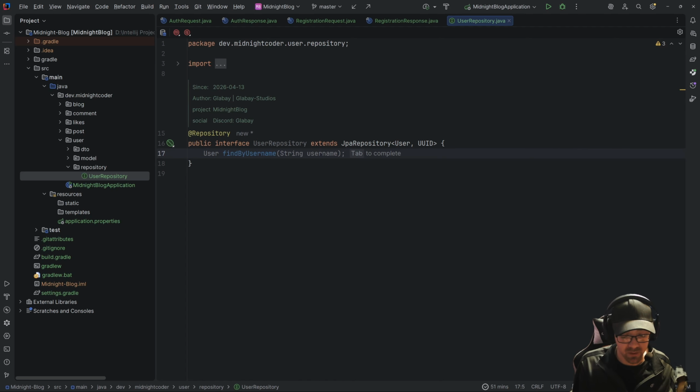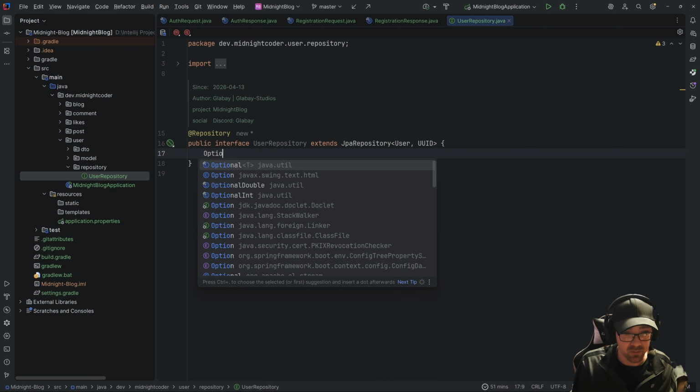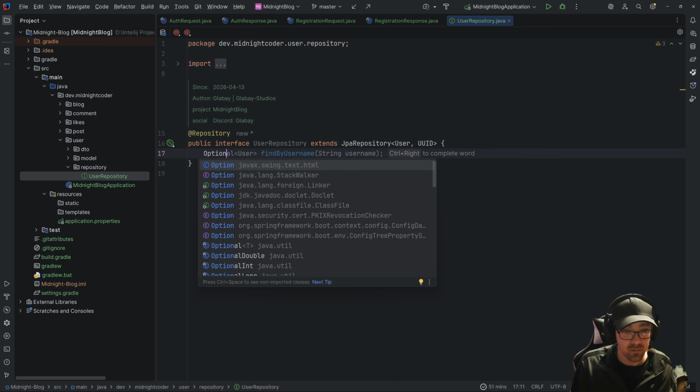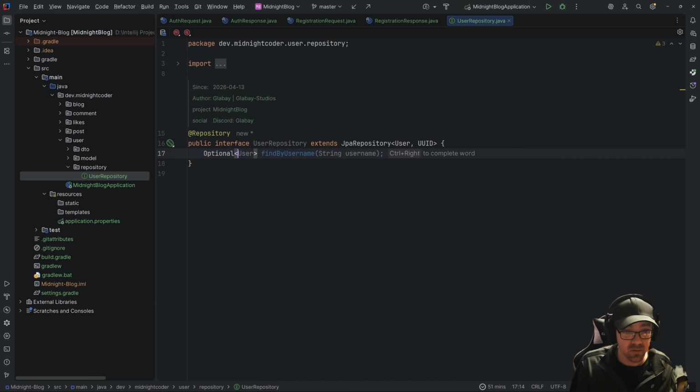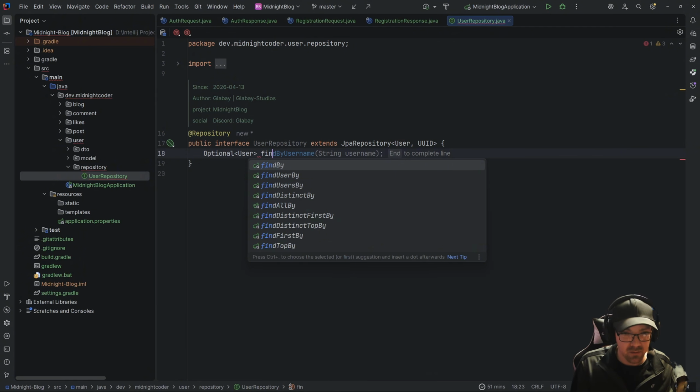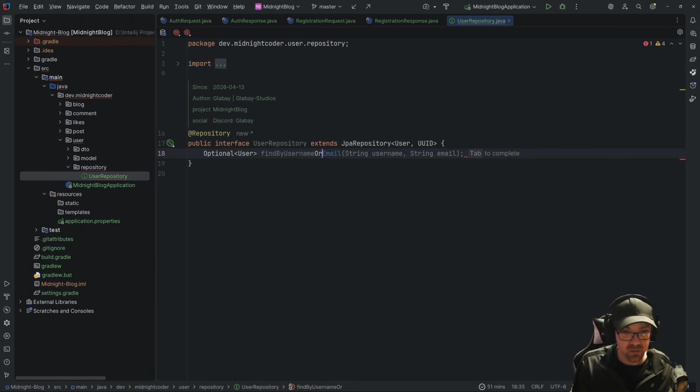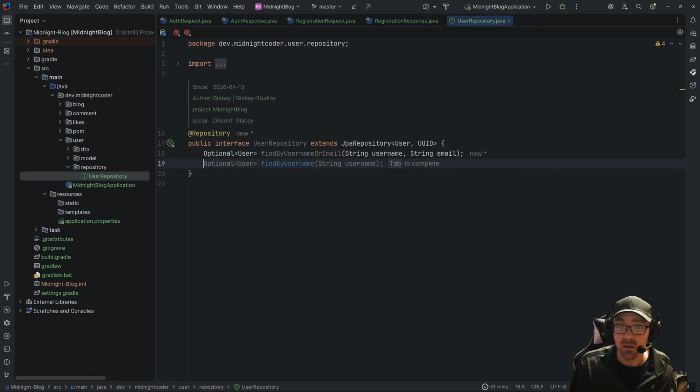And we want to get an optional for that. So I'm going to say optional, which is a user, and we want to find by username or email. Thank you, autocorrect or IntelliSense, whichever it was that did that.